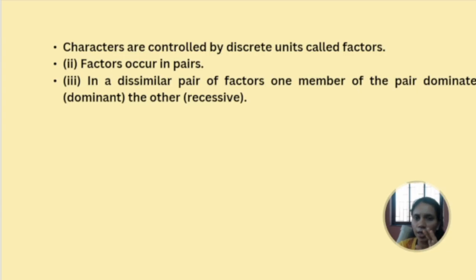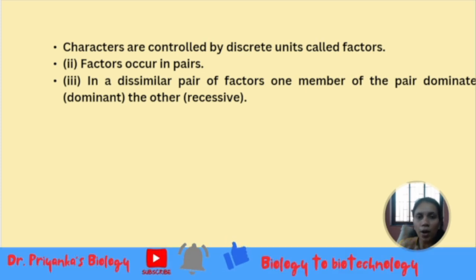He came to know the characters are controlled by certain units called factors. These factors always occur in pairs, and in dissimilar pairs one member is going to dominate the other member. So we have dominant and recessive alleles.